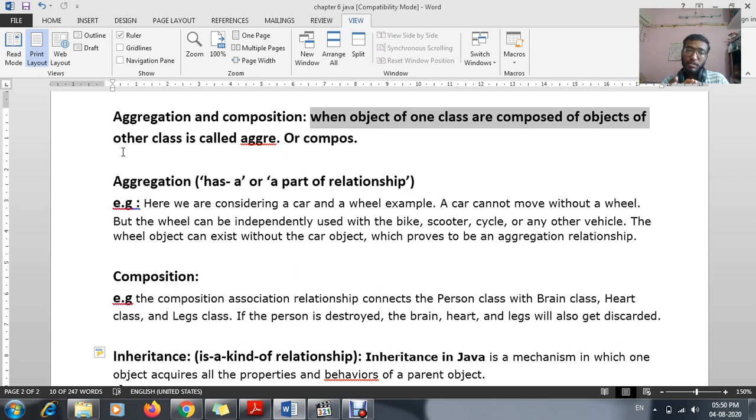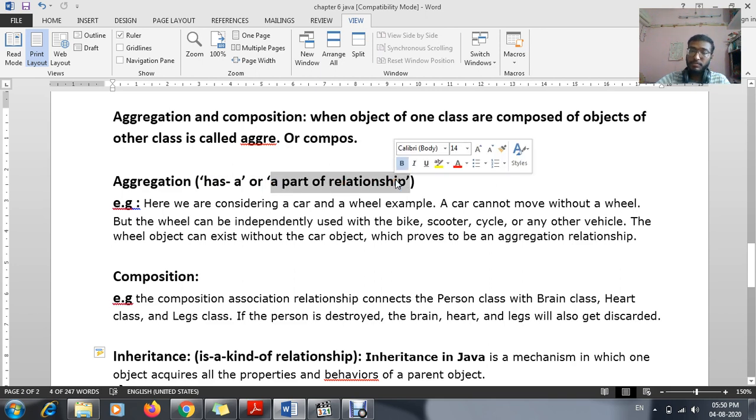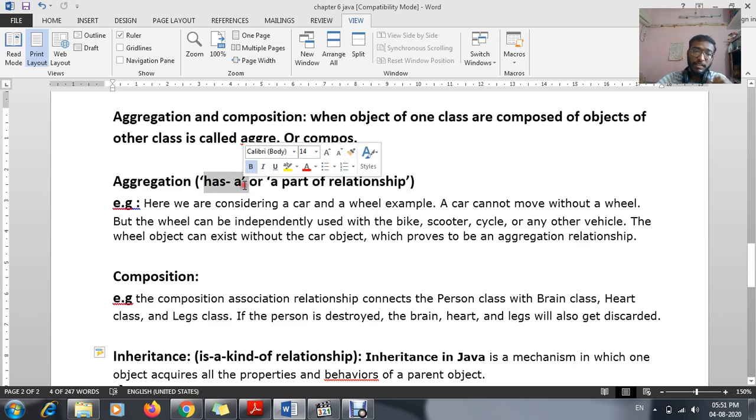Such a relation is known as your aggregation, and it has a, or a part of relationship. Okay, that means it is a part of relationship, has a relationship. That means aggregation is a has a relationship, it should have. That means a car should have wheels. Without that wheel, a car is nothing. But a wheel can be detached and can be used anywhere else.